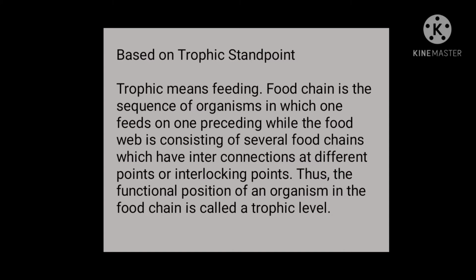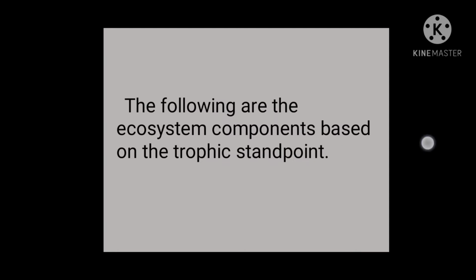Based on the trophic standpoint, trophic means feeding. A food chain is the sequence of organisms in which one feeds on the one preceding, while a food web consists of several food chains which have interconnection at different or interlocking points. Thus, the functional position of an organism in the food chain is called a trophic level. The following are the ecosystem components based on the trophic standpoint.